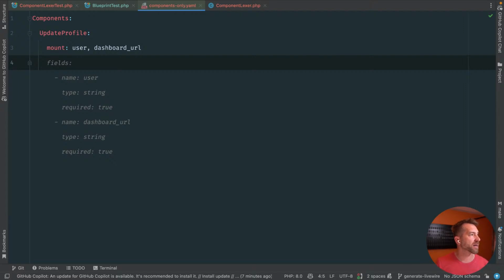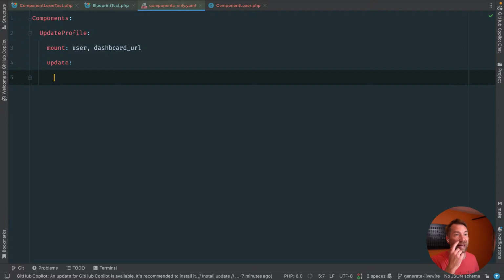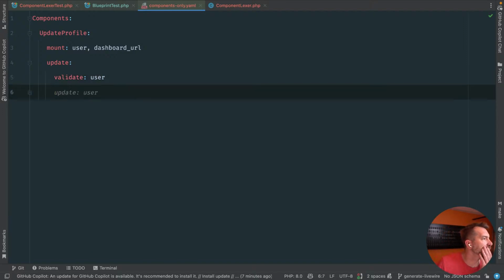And then now let's make another thing here. Let's maybe make update, right? This is our main action. So we could say something like validate, and we could do user, right? And then maybe we do something else. We could do other stuff like we do in Blueprint. So let's go look at